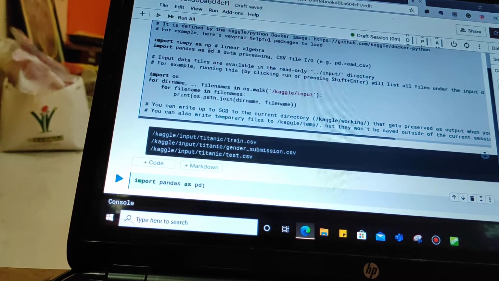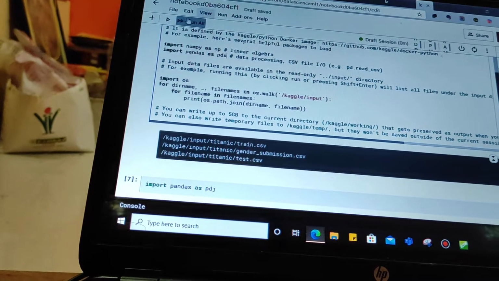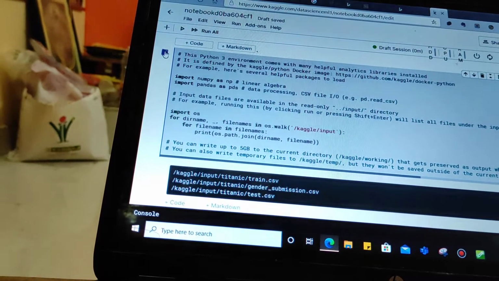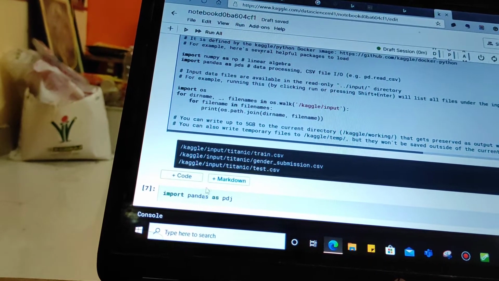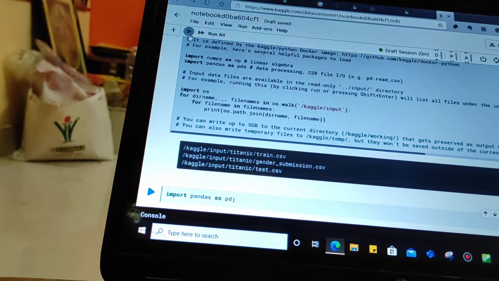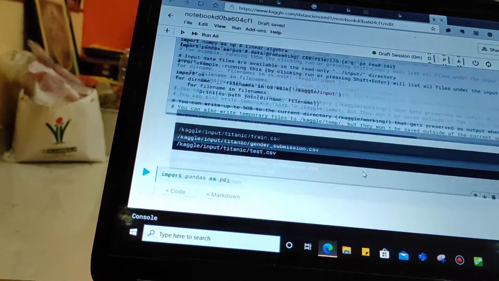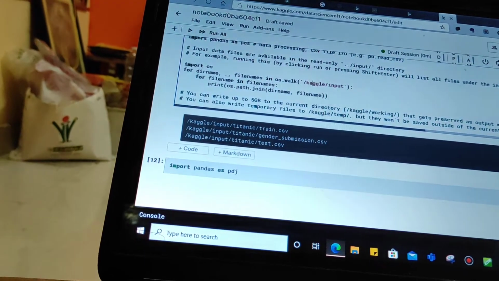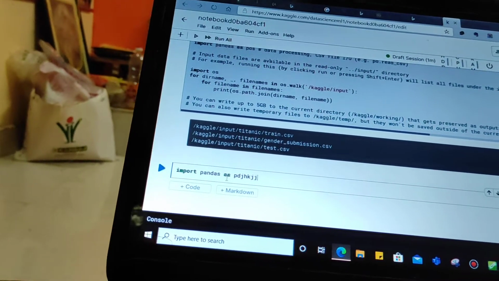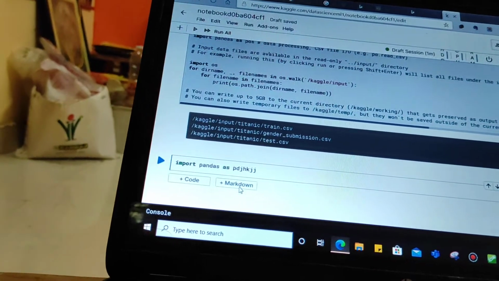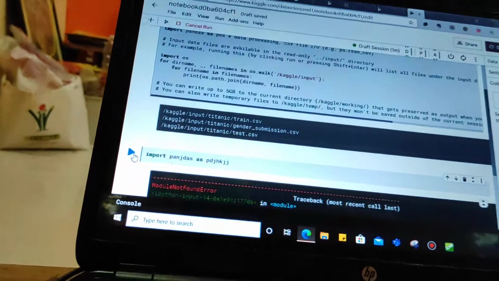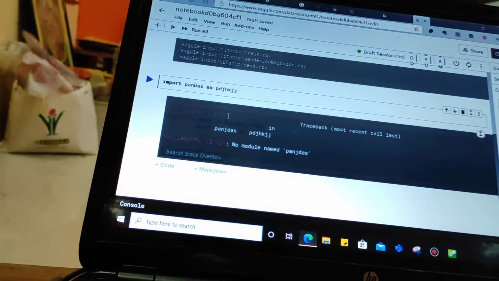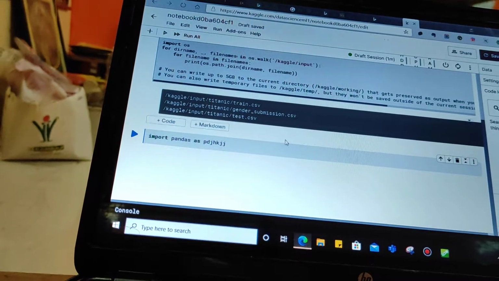Okay, if I give something like this, I think it won't give output, I guess. Oh my god, what happened? Okay, sorry. Yeah, it will show no module named pandas. Pandas should be there. You can also press Ctrl plus Enter.